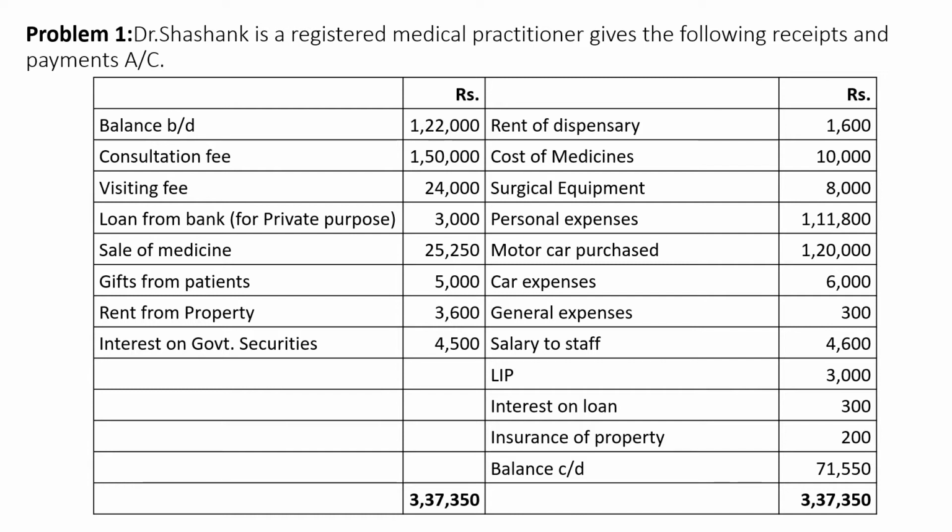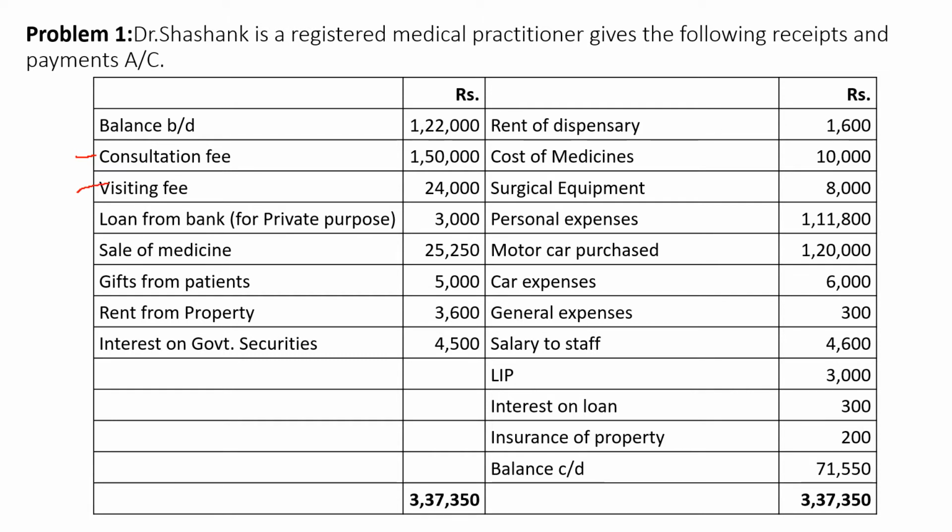Here, first let us analyze the receipt side. This is the balance brought down from the previous year, so we need not consider this one. The second one is consultation fees. As he is a doctor, he will receive consultation fees, so this is eligible. Then the next one, visiting fees. He may visit the patients, and for that he is going to charge visiting fees, so this is relating to the profession.